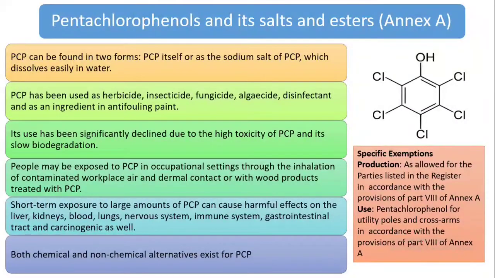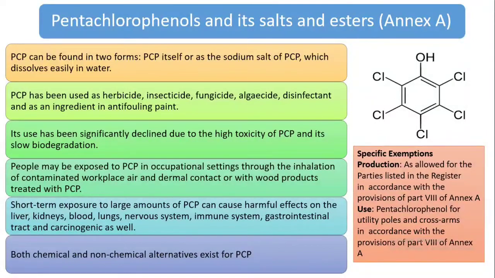Now, pentachlorophenol and its salts and esters. This also belongs to Annex A. PCP can be found in two forms. One is PCP itself, and the other one is the sodium salt of PCP. And PCP has been used as a herbicide, insecticide, fungicide, etc.